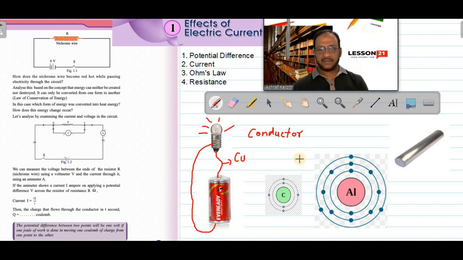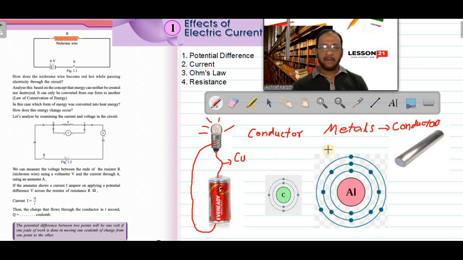You can take the example of copper, aluminum, iron, okay, any metals, all of them are conductors. So in general, what we can see is that all metals are conductors. You can take aluminum, iron, silver, gold, any metal, all metals are conductors.